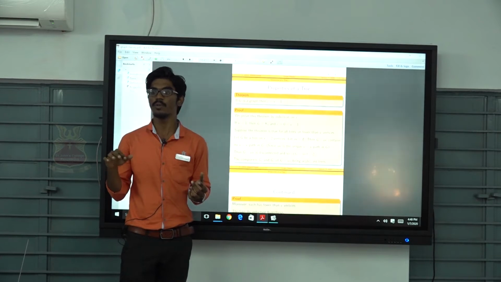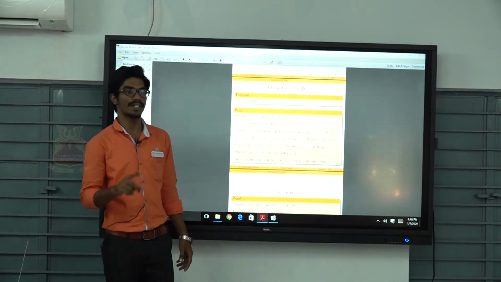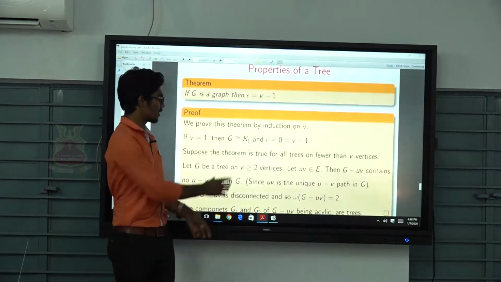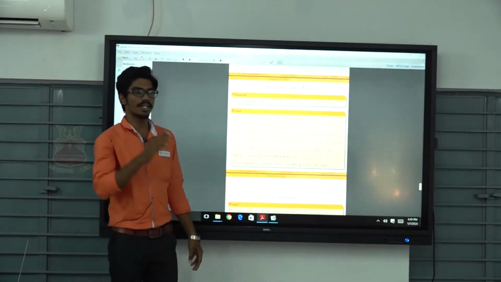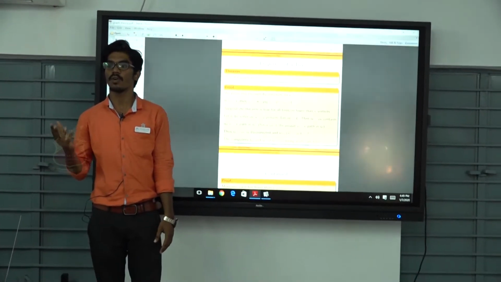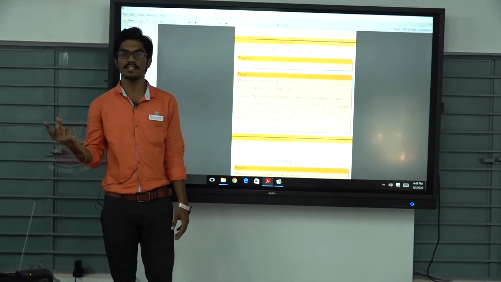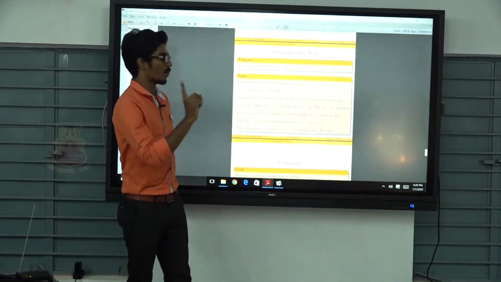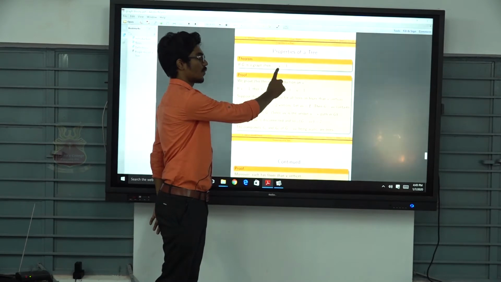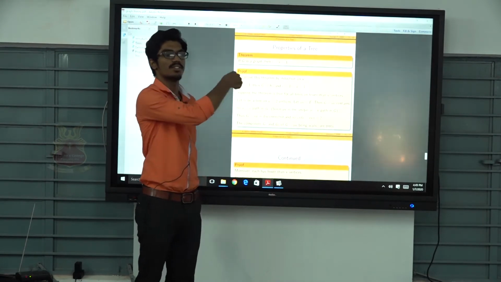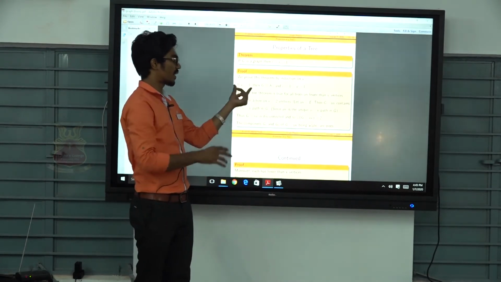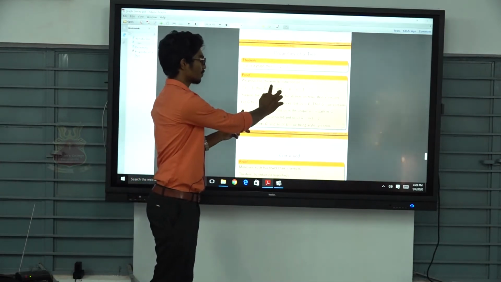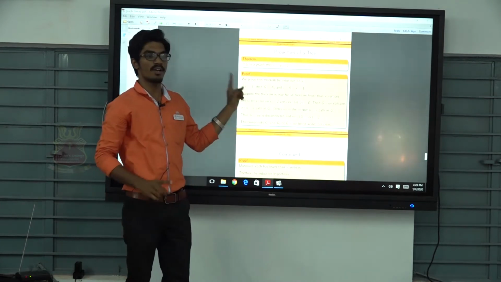Then G is isomorphic to K1, the complete graph with one vertex. In the complete graph with one vertex, there are no edges, so the number of edges is 0. Also, V minus 1 equals 1 minus 1, that is 0. So in this case, the result is true. Therefore, we have proved this theorem by induction for the base case 1.